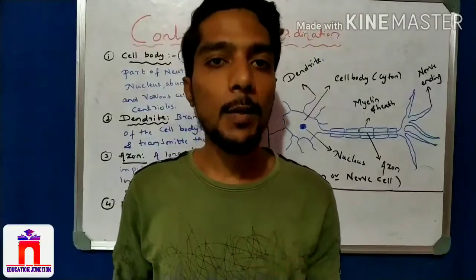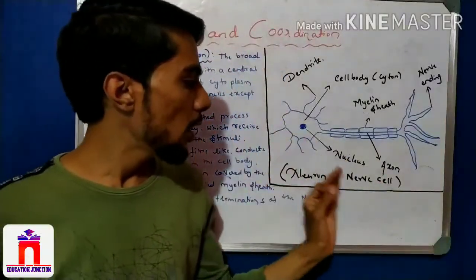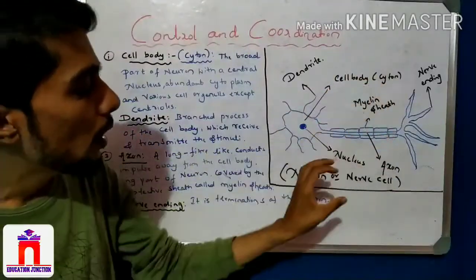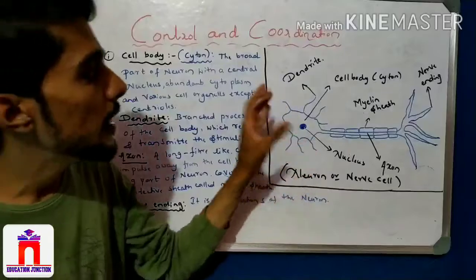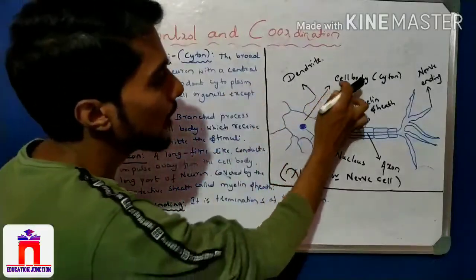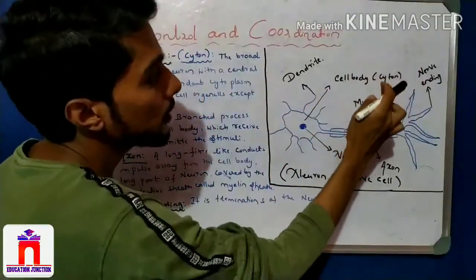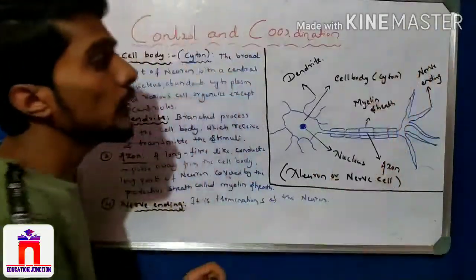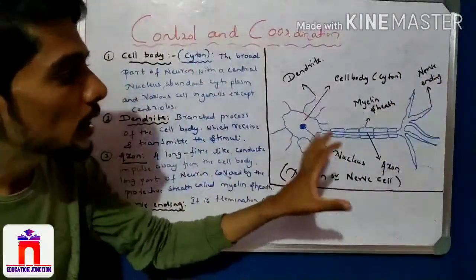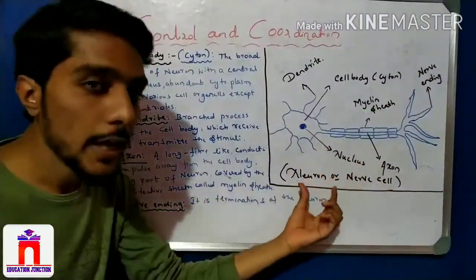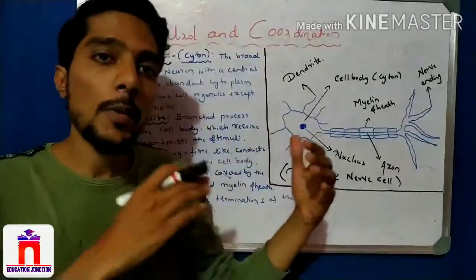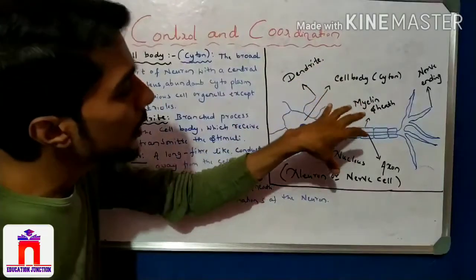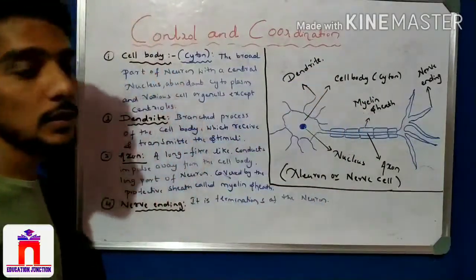Now students, talk about the nervous tissue cell or neuron. Okay, here is the diagram of a nerve cell, also called a neuron. See here the different parts: dendrites, cell body, that is also cyton, myelin sheath, axon, nucleus, and nerve ending. Okay, so this is what a nerve cell or a neuron is, which joined together form a network of a nervous system. Okay, see here, let us learn and understand about every part of this nerve cell.